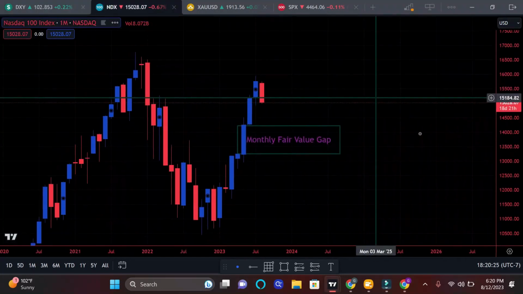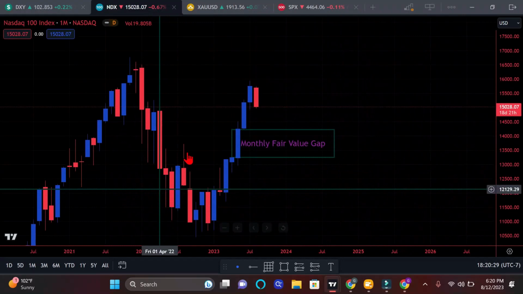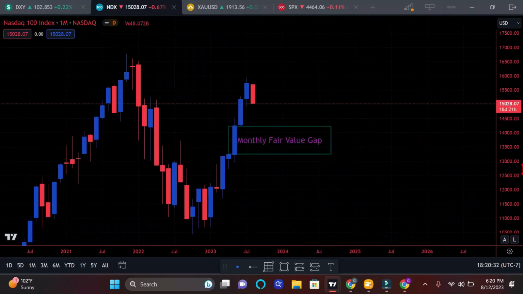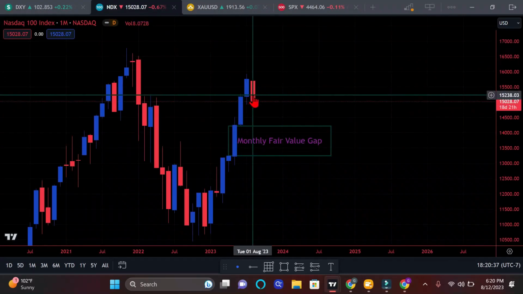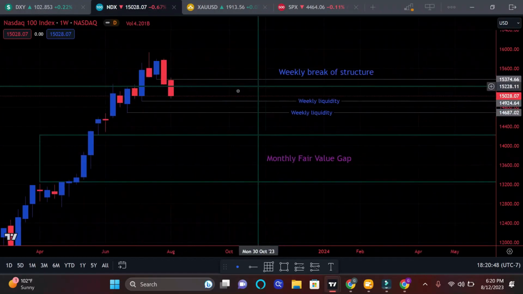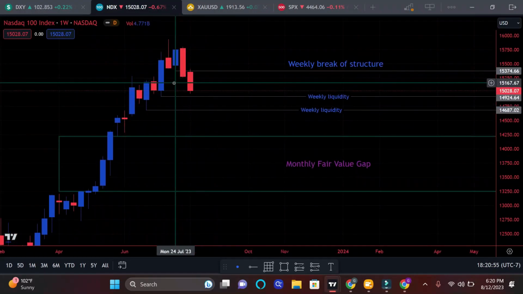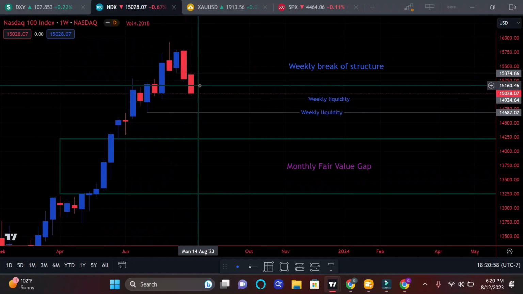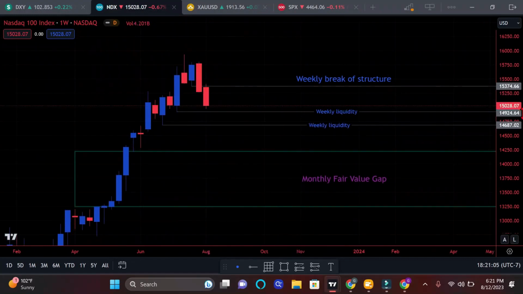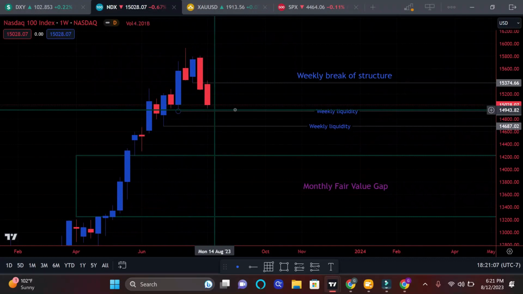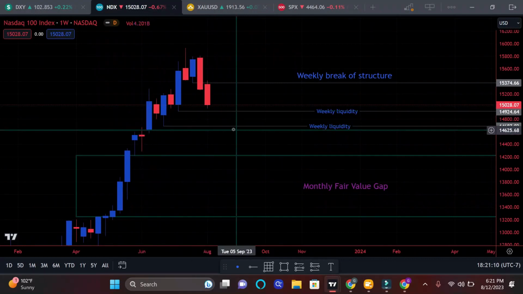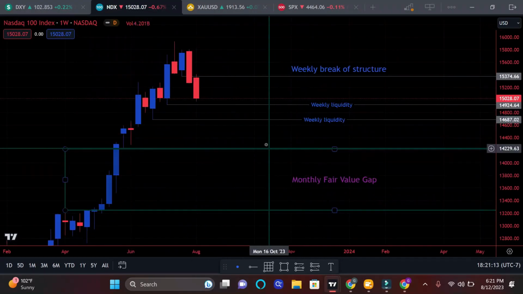Now let's get into the NASDAQ. As we can see, we have been rallying. I see a monthly fair value gap, and monthly is retracing on this candle. Let's go into the weekly. As of recently, we have broke structure on the weekly time frame on NASDAQ. So therefore, I am bearish. I will only be looking for shorts. And we see weekly liquidity right here has not been swept yet. And we see weekly liquidity here and also that monthly fair value gap.